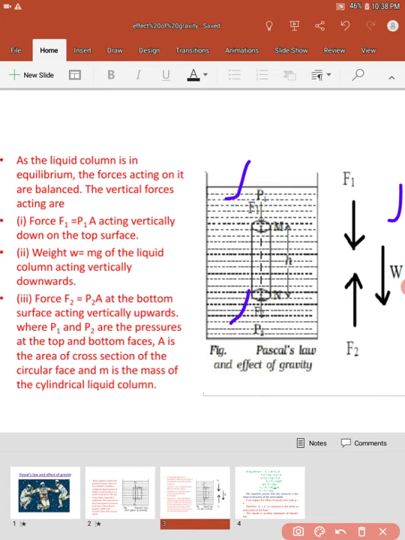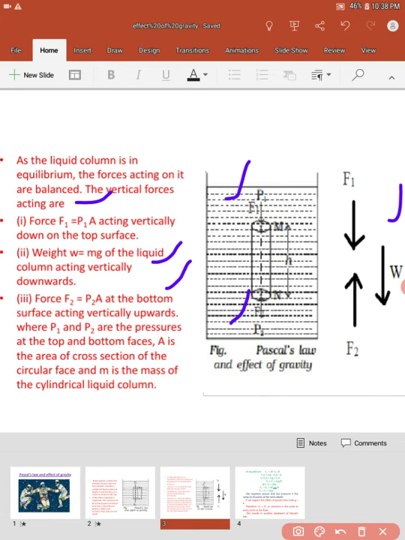So F1 is equal to P1A, where A is the cross section area of the faces. W is equal to mg, acting in the downward direction. Then force F2 is equal to P2A at the bottom surface, acting vertically upward. Here P1 and P2 are the pressures at the top and bottom faces, and A is the cross section area of the circular face of the cylinder. M is the mass of the liquid in the cylinder.